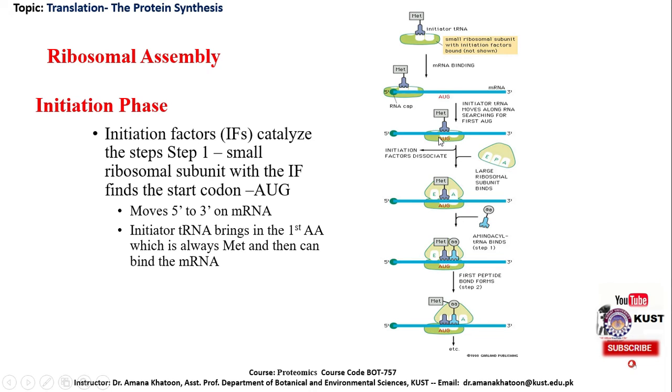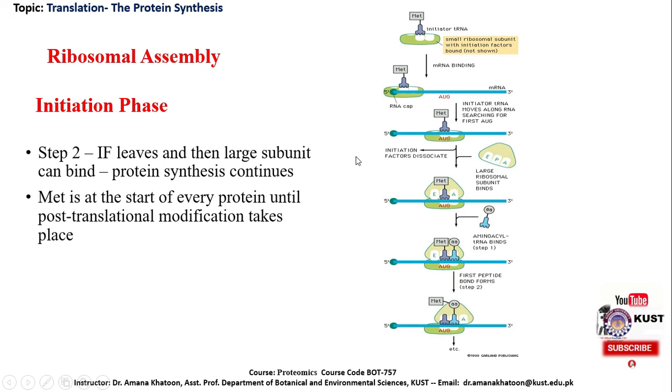After this initiation process, what will happen in the next phase? In step 2, the initiation factors leave and then the large subunit can bind. Protein synthesis continues. After the attachment of the initiation complex on the initiation codon AUG, the initiation factors dissociate.